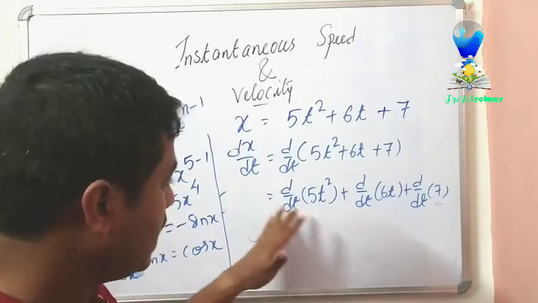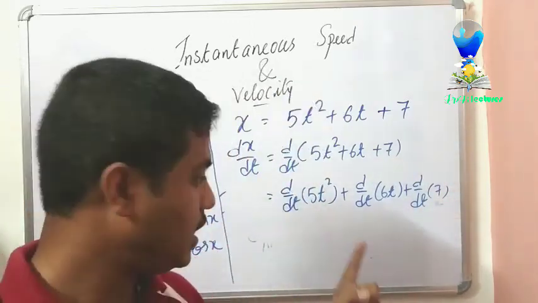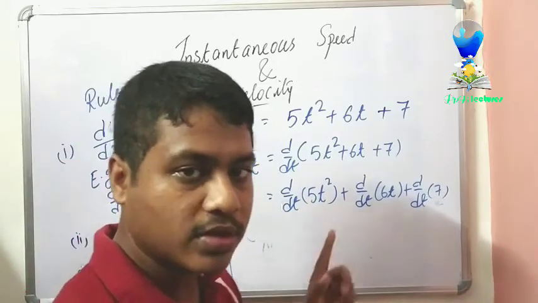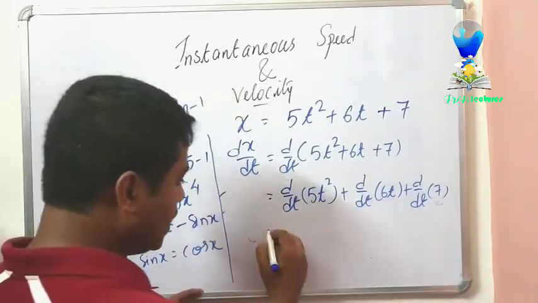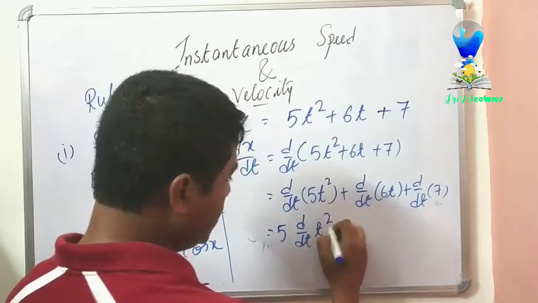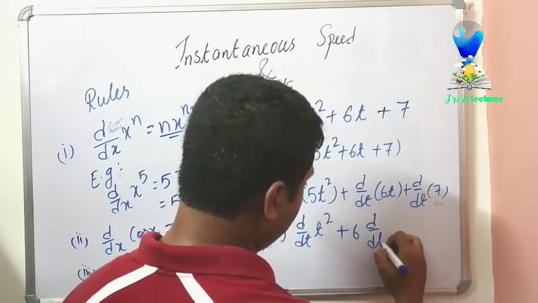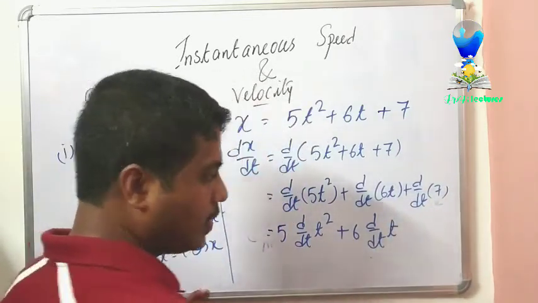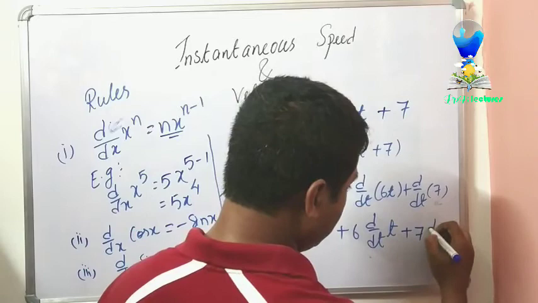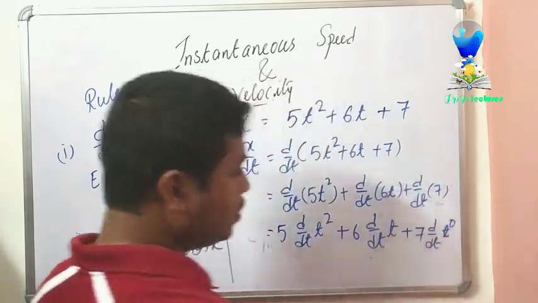Remember that you cannot differentiate a constant. This 5 is a constant, so first of all, you put this 5 outside. 5 d/dt of t square plus 6 d/dt of t plus 7 d/dt of 1, that means t to the power 0.